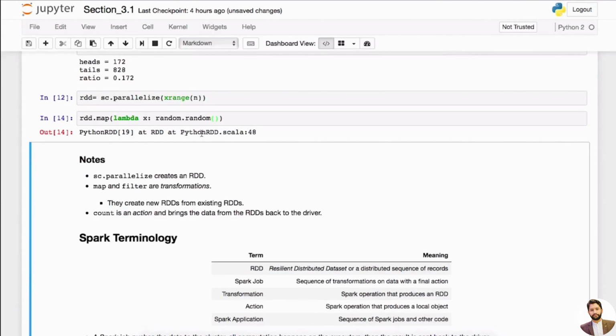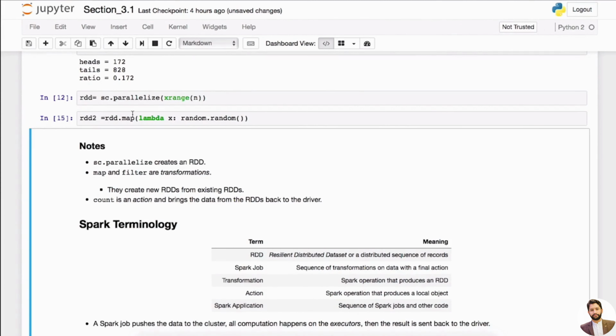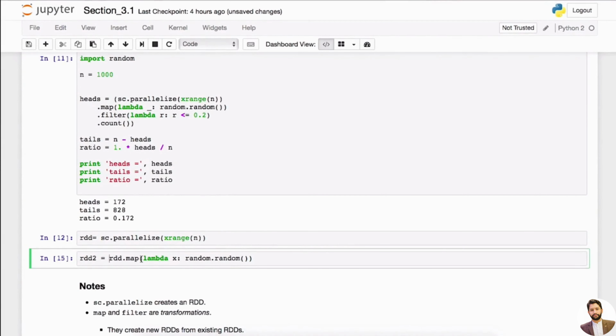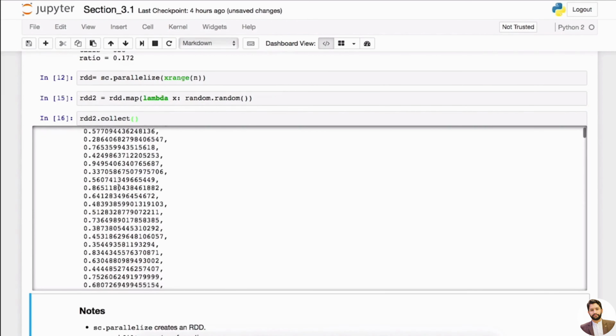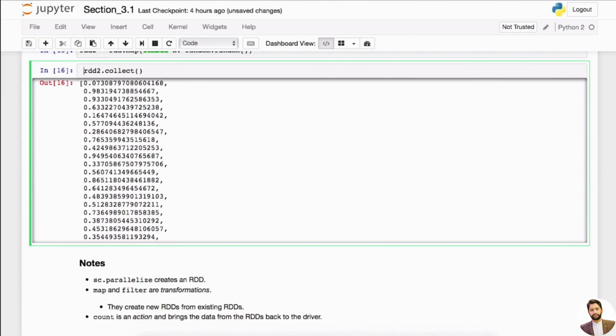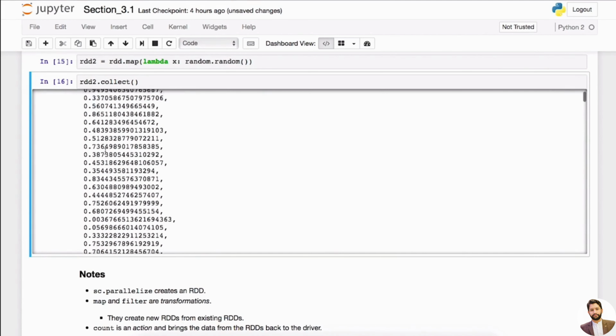Okay, so if I do this, you can see I want to assign this RDD2, and it's going to be another RDD, right? Because until you collect it, remember, until you collect it, this is all just a transformation. Transformation will just transform things, so you won't be getting anything. But what we can do is say RDD2.collect. This is another function that you will need to know, so you can see this will give us the list of random numbers that range from 0 to 1, right? So the first one we got was like 0.07, the second one, and so forth.